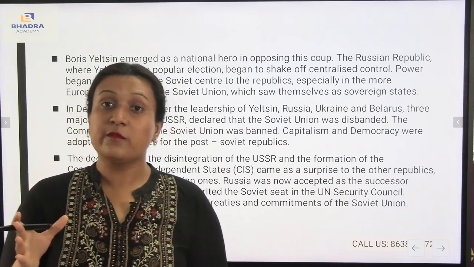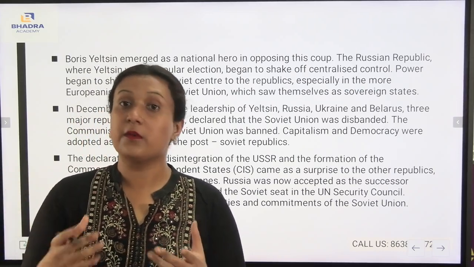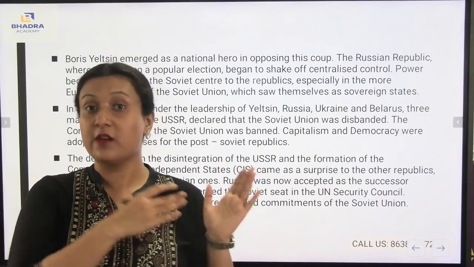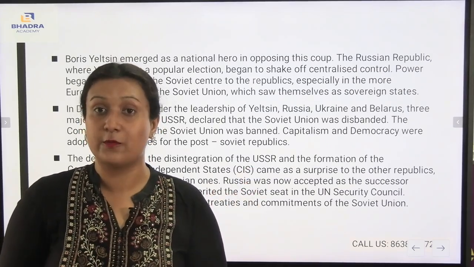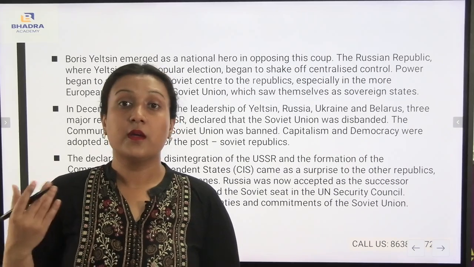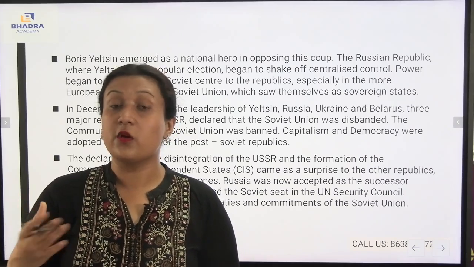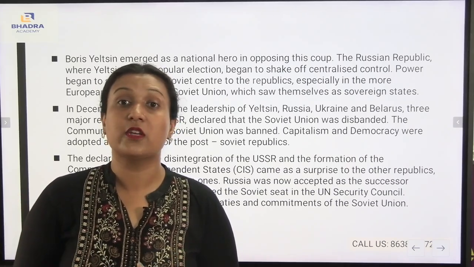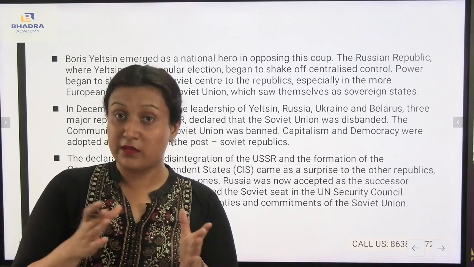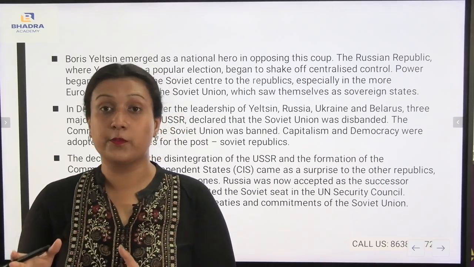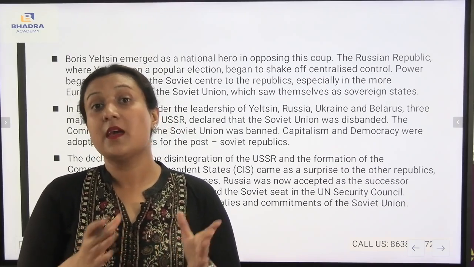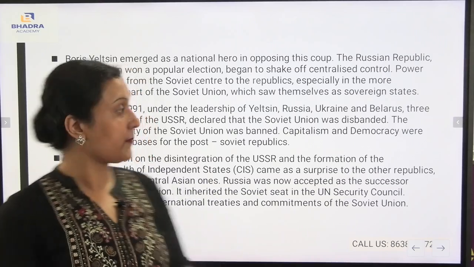In the central government also we have our own parliament, we have our own government, but the states are also having their own government. Here also they wanted the same, they wanted democracy, which means they wanted the federal structure. Under the communism, the states were not given much prevalence, but after the democratization, the power of the Soviet Union to the republics, slowly the states were also given much power, and they were becoming separate sovereign states.